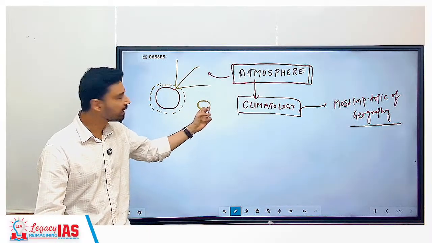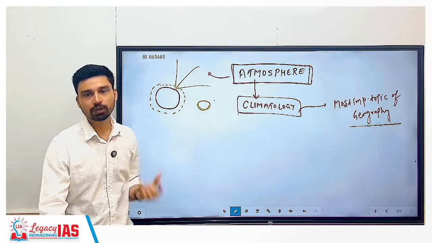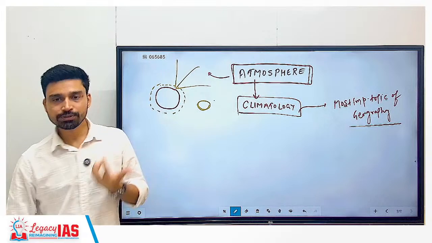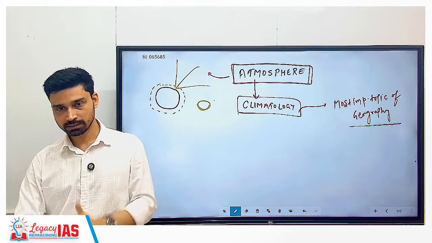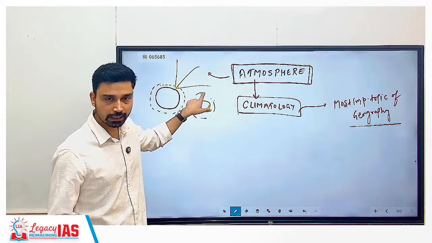Right. That is the reason why moon does not have atmosphere. Why? Because moon is relatively very small in size, and gravity depends on what? Mass. Small size means a small mass. A small mass means a small gravitational force. Clear? And that is why the moon is not able to retain any gases around it.